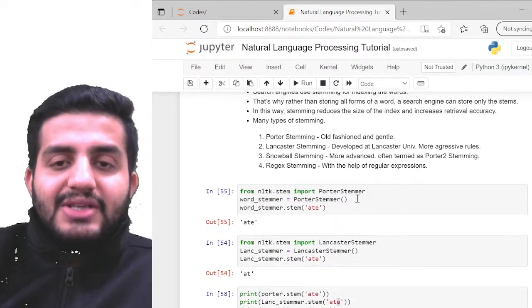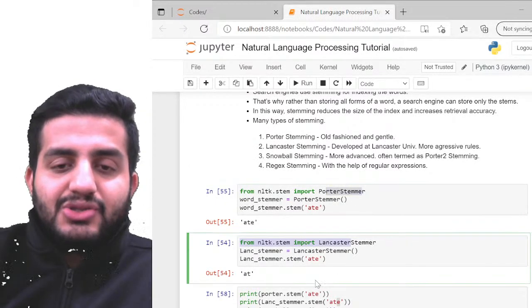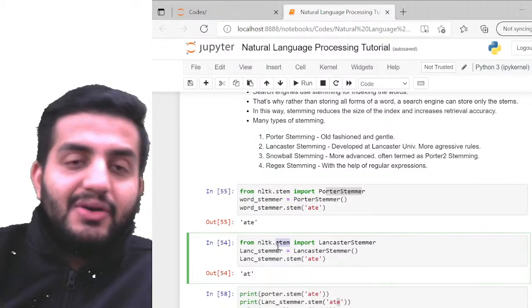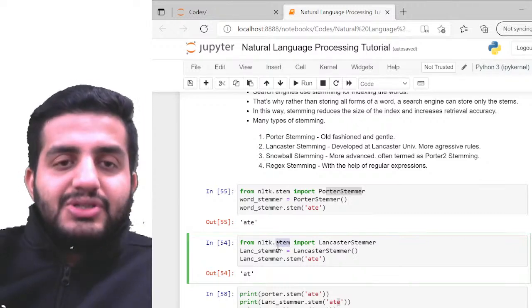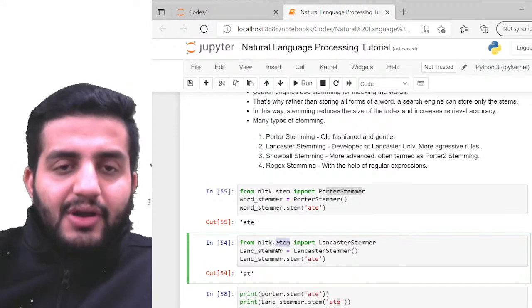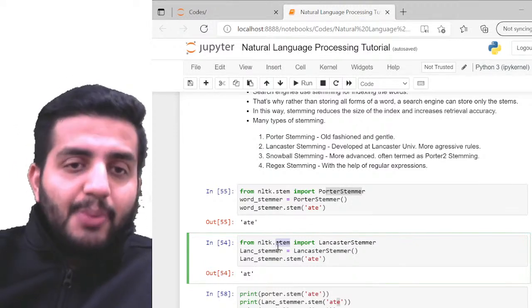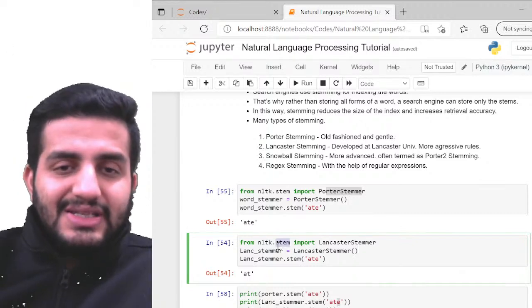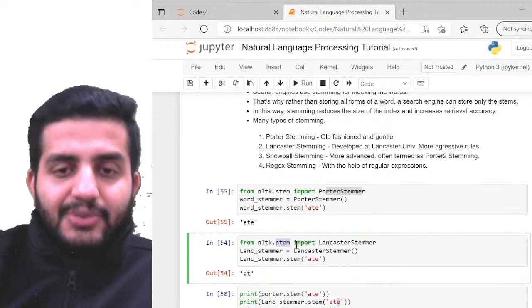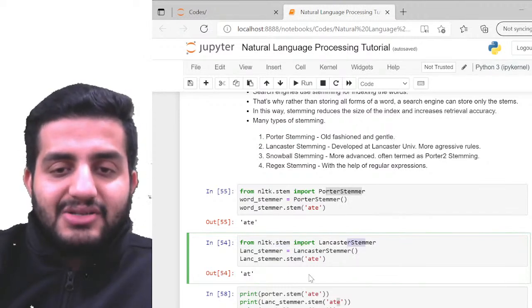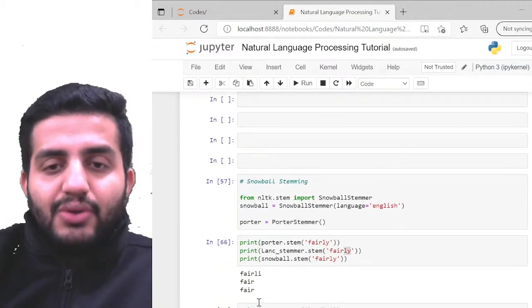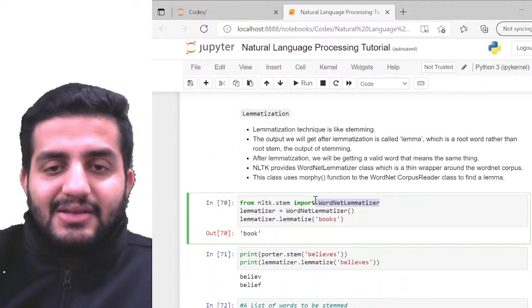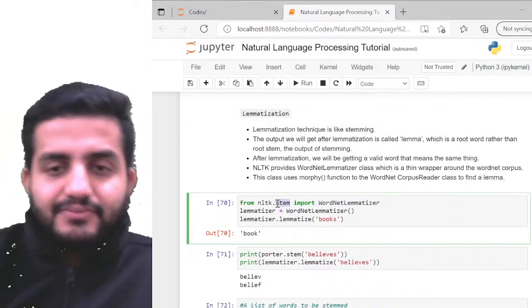Even all of these components, the Porter stemmer, the Lancaster or the Snowball stemmer, they all are imported from the submodule stem, right? We used tokenize, we used corpus for our WordNet and for the stop words also, and then we use stem for the stemming and the lemmatization. Inside stem are the Porter, Lancaster and Snowball stemmer, and also the WordNet lemmatizer is available in this stem module itself, right?